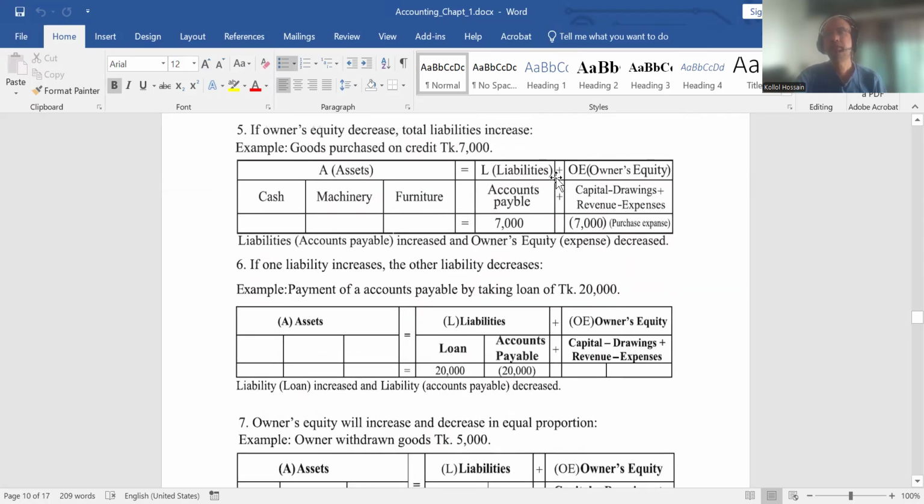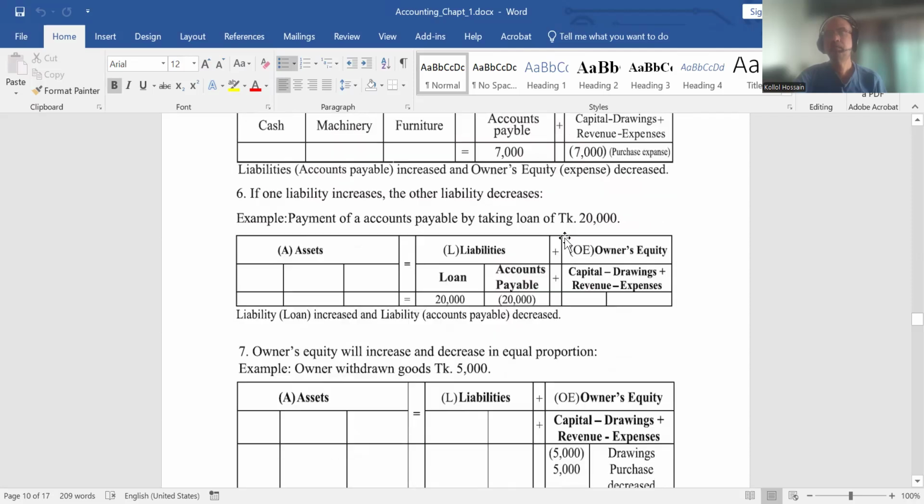Goods purchased on credit 7,000. Then what will happen? One credit means accounts payable will be increased. This is our liability. So if goods are purchased on account, then 7,000 accounts payable will be increased. And this is also an expense, goods purchase expense, so it will decrease owner's equity. This is the same right hand side effect. Owner's equity decreased by 7,000. Accounts payable is increased by 7,000.